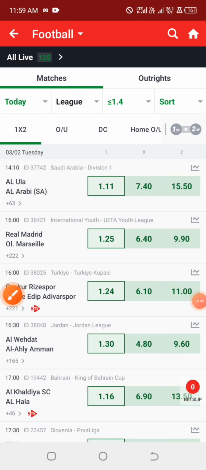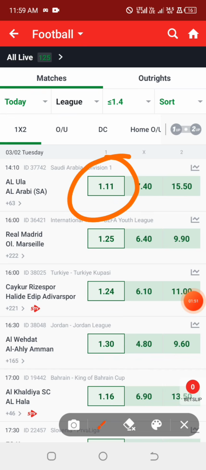I always check out these games, and after getting them, I just go for the double chance without checking the stats or looking at the form. Although this strategy is not 100%, it works at least 70 to 85% of the time, because I've observed it for a very long time.